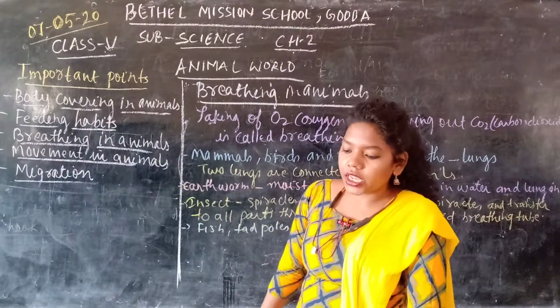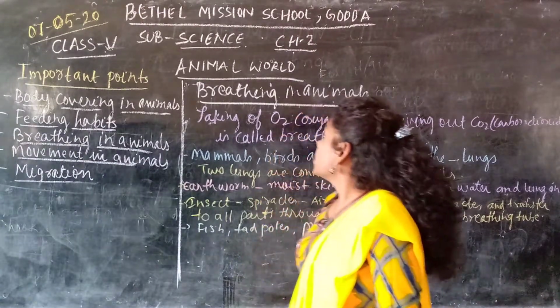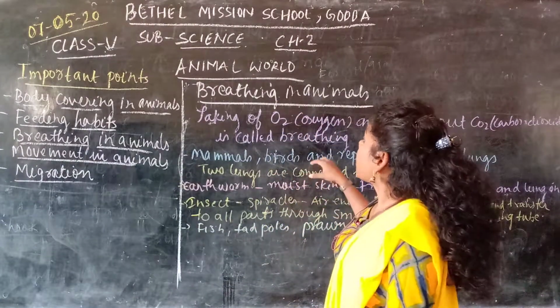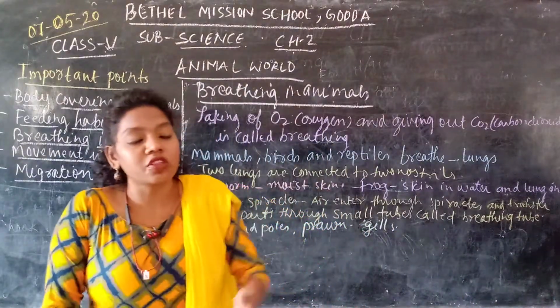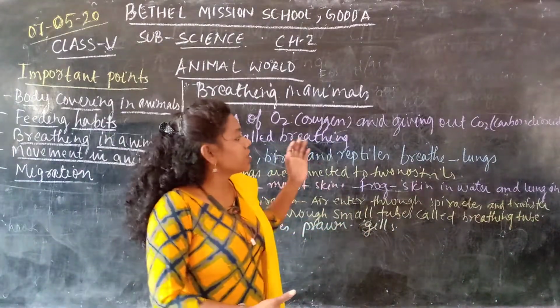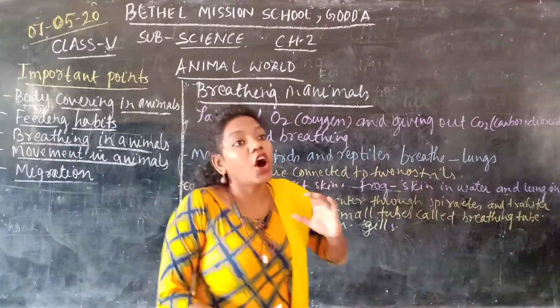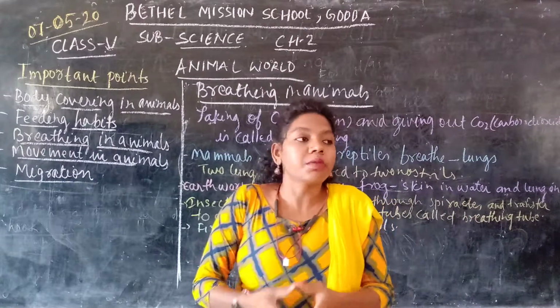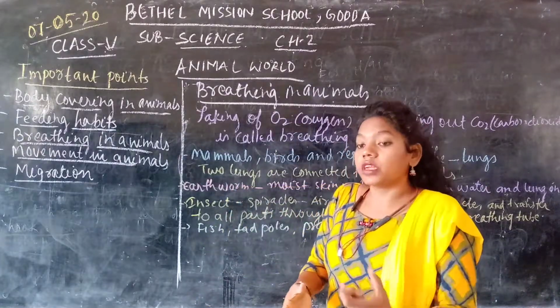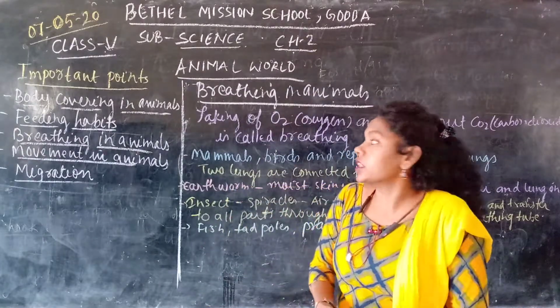For the survival of animals, they have to breathe, just like we do. We can say animals also breathe. There are different kinds of organs through which they breathe. The different animals have different organs and they breathe through them for the survival of their life.